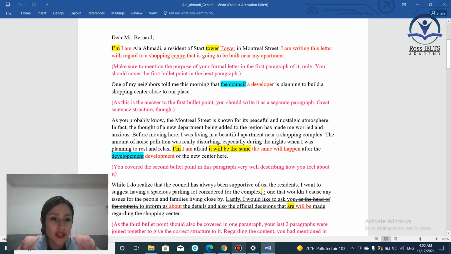So because you had a few errors, then you got a 7. You can also get an 8 in your grammar. If you want to get an 8, then you should make fewer grammatical mistakes and punctuation mistakes, and use this range of complex structures more flexibly.